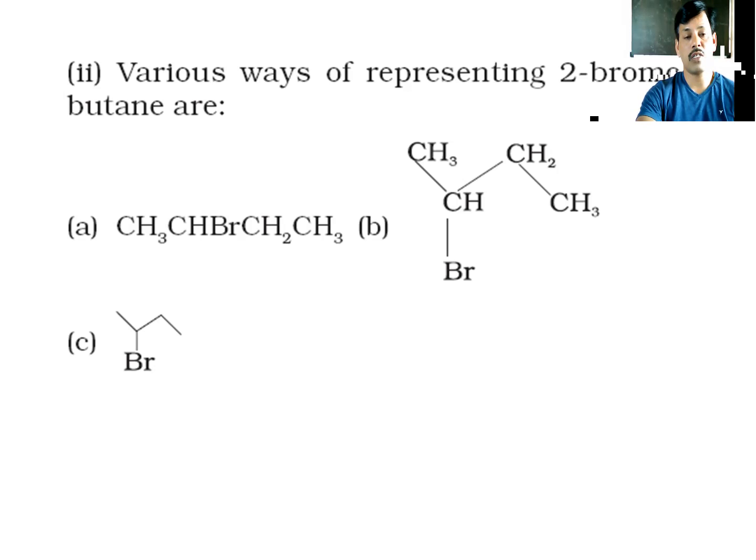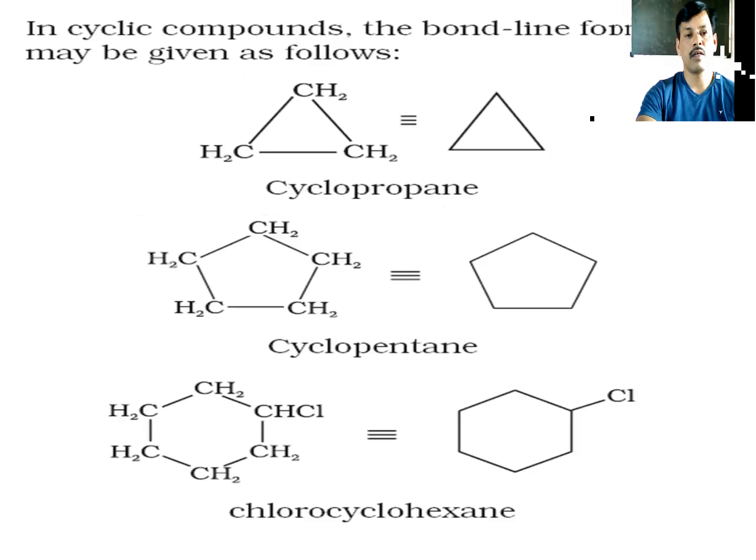So in examination, you see here C option. So in C option, they will give in examination, and they ask us to write the structure of this organic compound or the name of this organic compound. So we have to write 2-bromobutane. Why? Because here on second carbon, bromo functional group is present. Okay. Next, in cyclic compounds, we